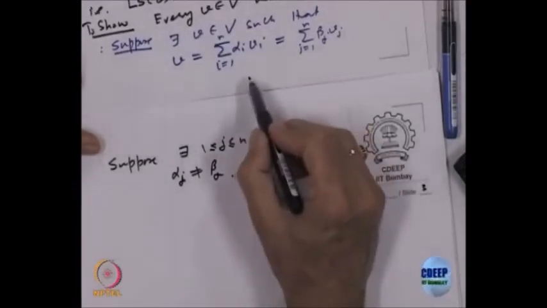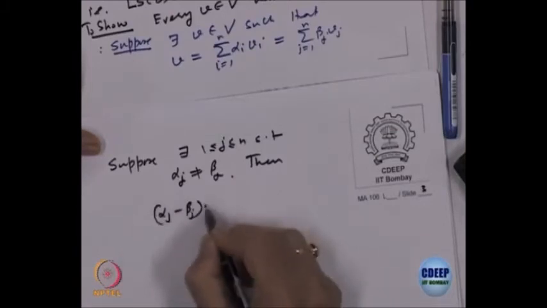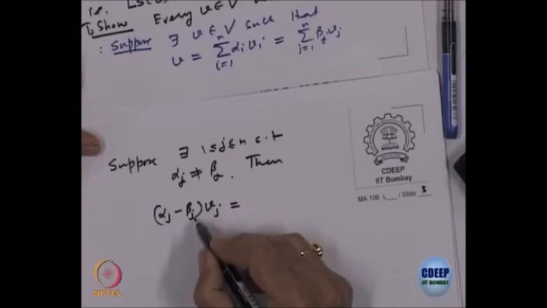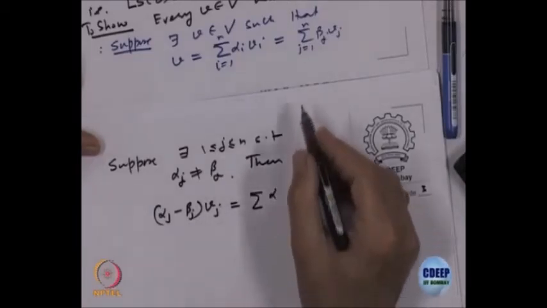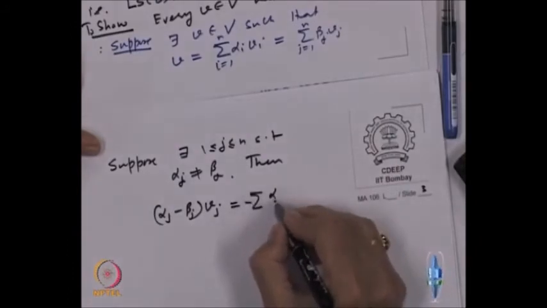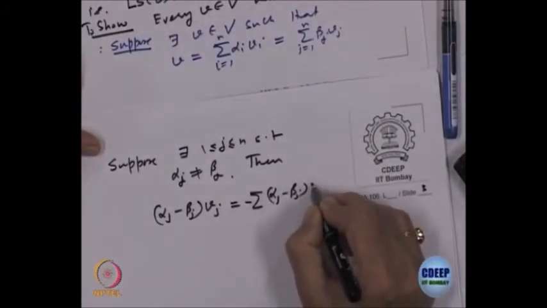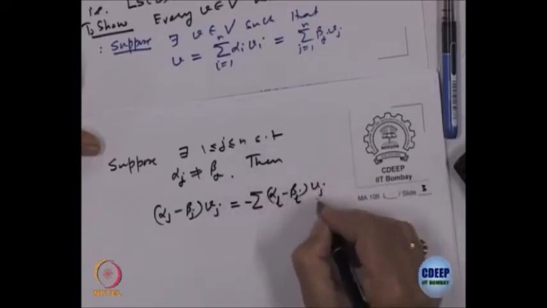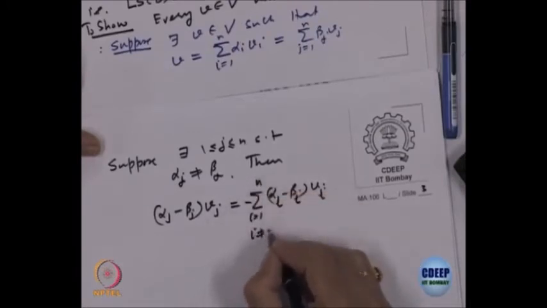From this equality we will have, take out alpha j minus beta j times V j, where these two are not equal. I can write it as sigma over i equal to 1 to n, but i not equal to j.